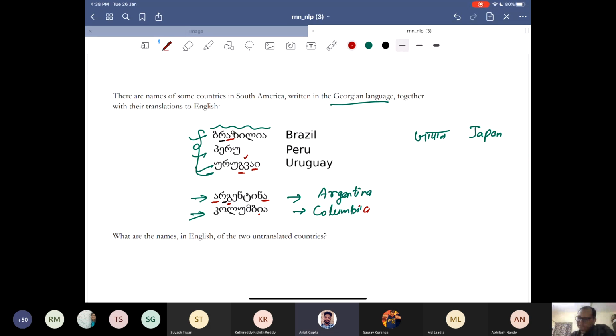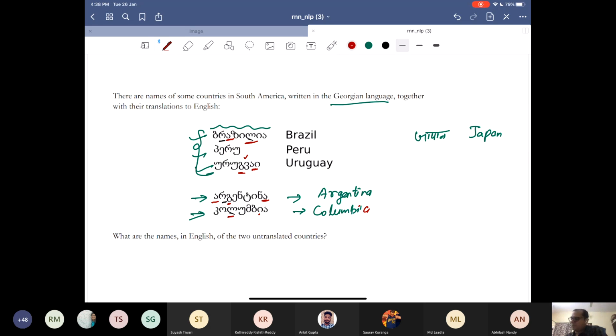No, but Colombia does not have IL. The L is matching. Brazil ends with an L, right? But Argentina also ends with the same character that is there in Brazil. So this is where it's not just a one-to-one mapping.